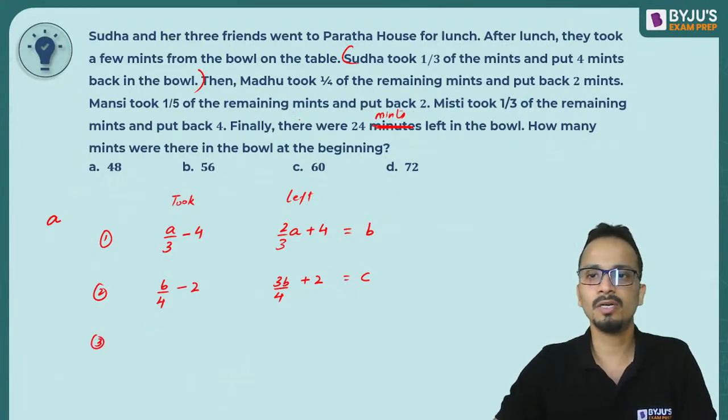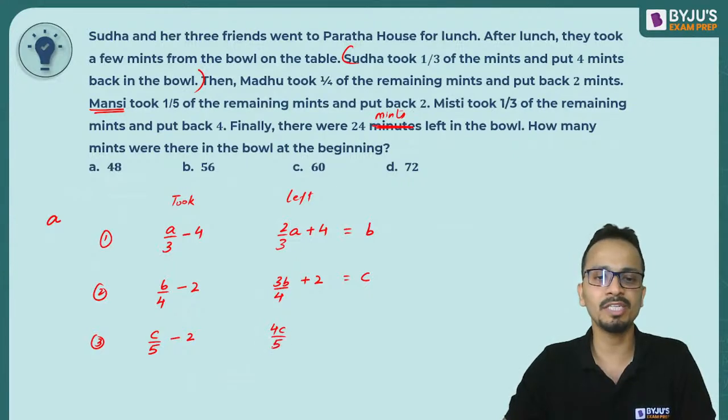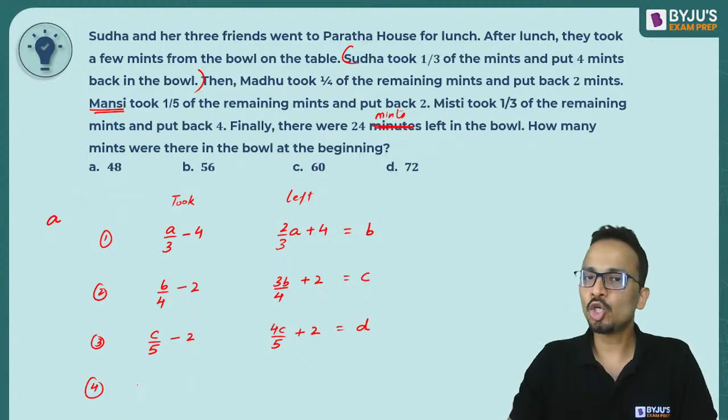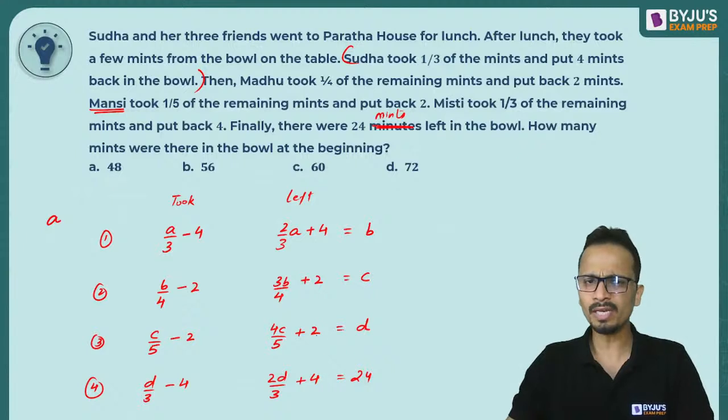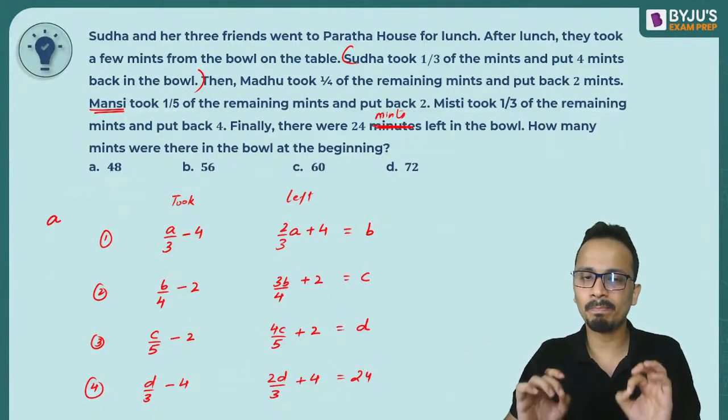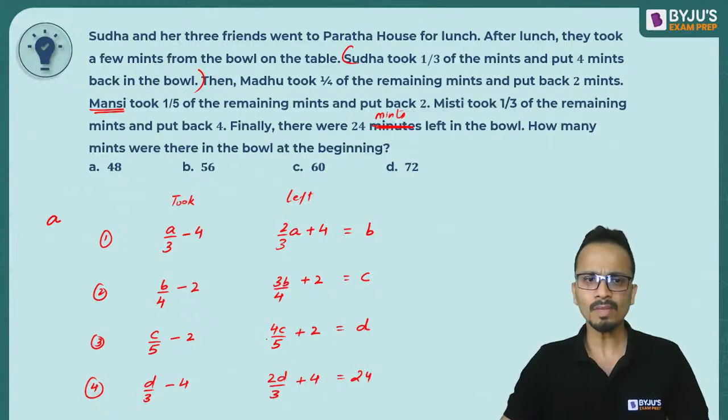Third person, Mansi. Mansi took 1/5, so C by 5 she has taken and she puts back 2. Since she has taken C by 5, 4C by 5 mints will be left, plus 2. Let's say this is D. And the last step, Misty took 1/3 of the remaining. So D by 3 are taken and she puts back 4 mints. So 2D by 3 will be left plus 4. And this value is given as 24.